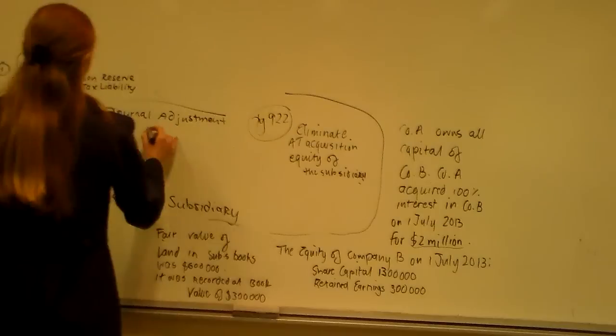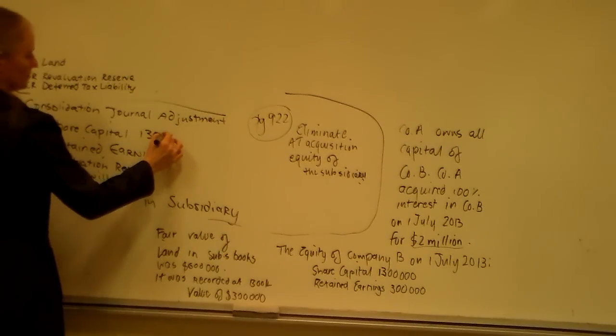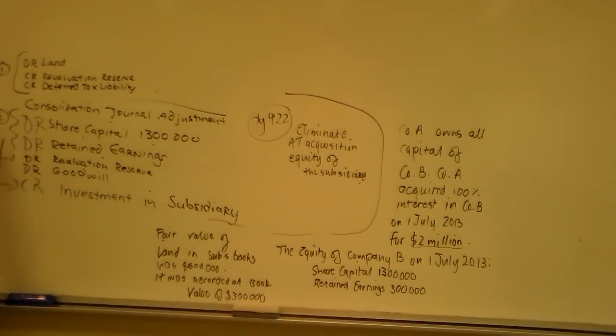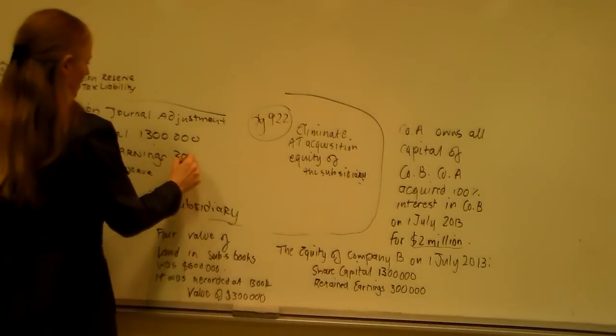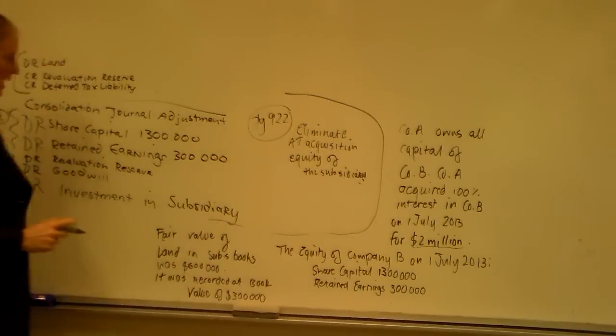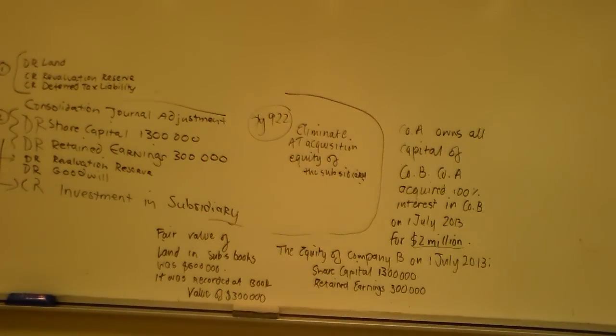Okay, so what are we going to do? We're going to put 1.3 here. We've got 300,000 here. And we've got 210. Investment 2 million. Okay, so I'm filling in these figures, but really I shouldn't be starting there. So let's go.